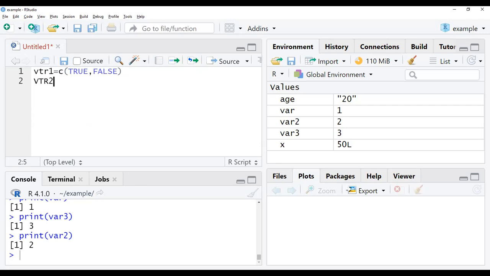So vector 2 I'm considering now. Now here I'm going to take values over here. So this is what the data I have given.